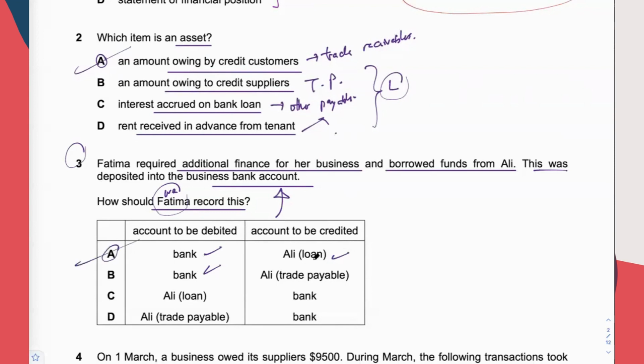Cannot be B, okay? Because trade payable means the suppliers from which you bought goods on credit. Okay, trade payable means these suppliers, you bought goods on credit from them earlier, so you owe them money. But none of the paragraph here talk about buying goods on credit. So therefore B is wrong. Okay, so this is Ali bracket loan, can also be known as loan from Ali. Okay, A.